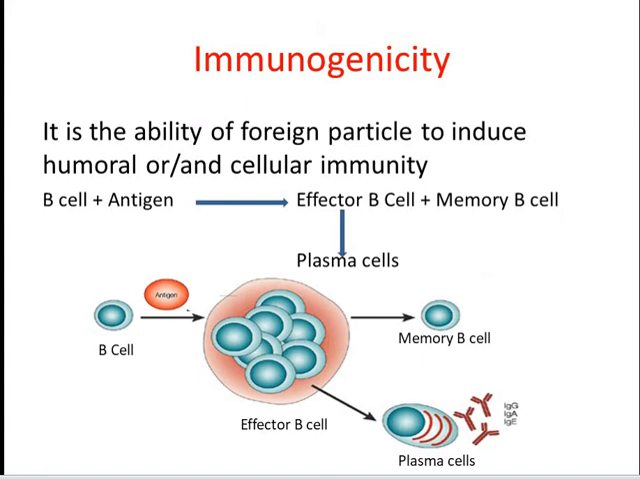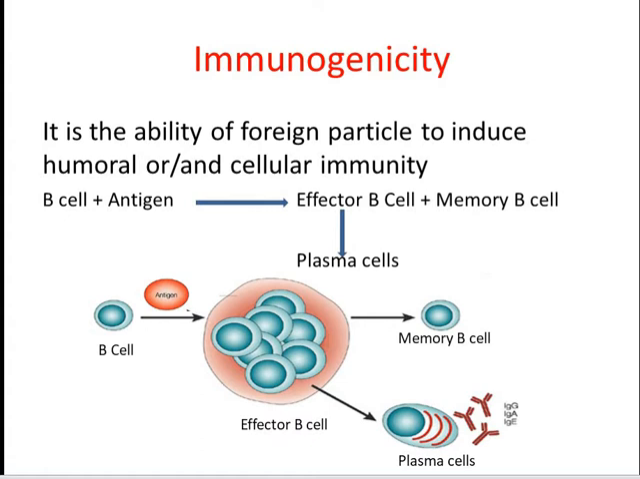So what is immunogenicity? Immunogenicity is the ability of a foreign particle or an antigen to induce humoral and cellular immunity. Humoral immunity is the immunity which is provided by antibodies, and the cellular immunity is the immunity provided by T and related cells. It means that if an immune response is evoked by a foreign particle, then this phenomenon